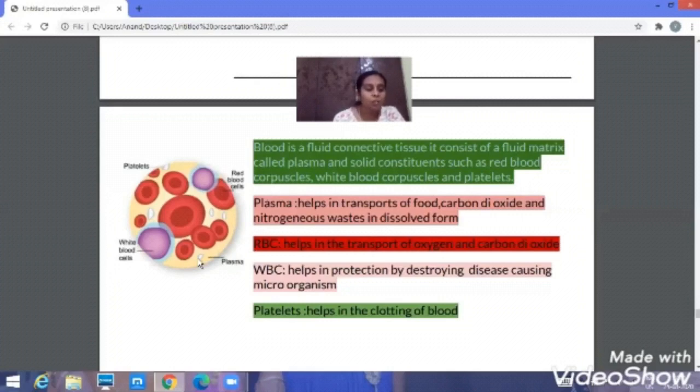They'll be attached to the walls of the blood vessel. Then what is the function of it? It helps in clotting of the blood.